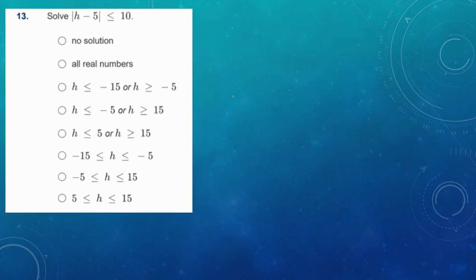Right. Here's a classic problem. This is just a straightforward absolute value inequality. We have |h − 5| ≤ 10. First decision, is it isolated? Yeah, it's isolated. Second decision, and or? And. Okay, I'm going to copy the first case, just like normal. And for the second case, we need to remember our rule: reverse the symbol, reverse the sign.